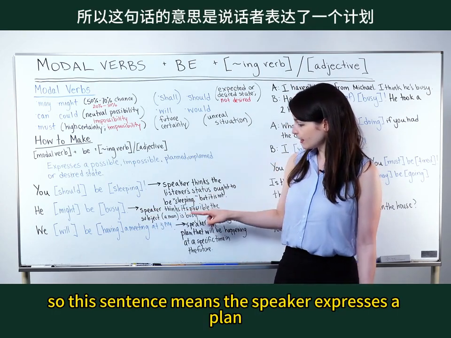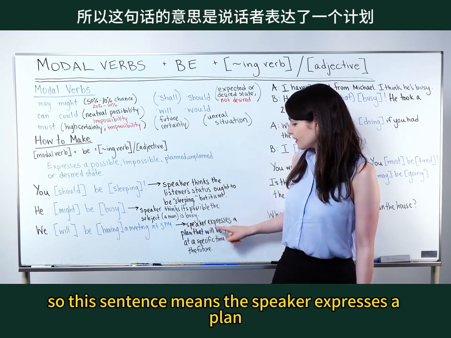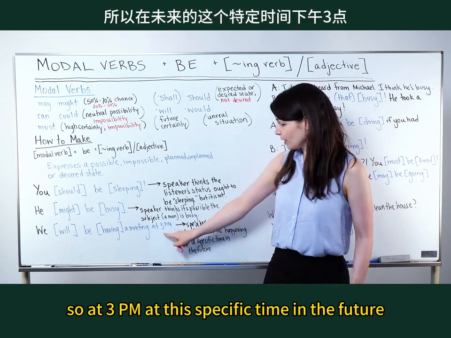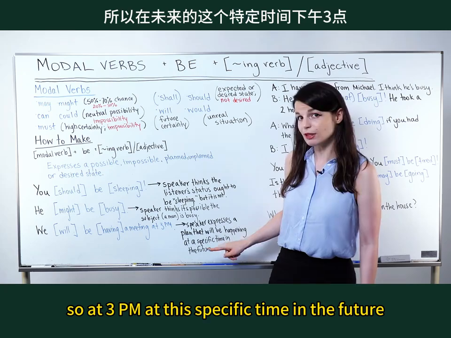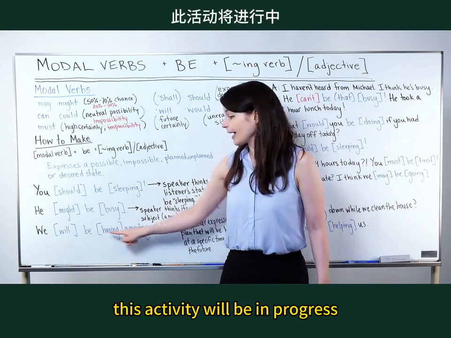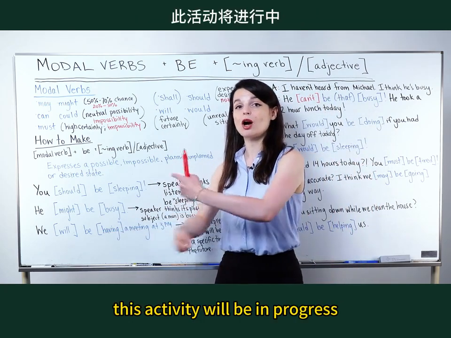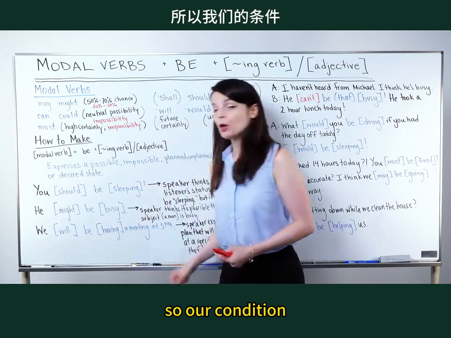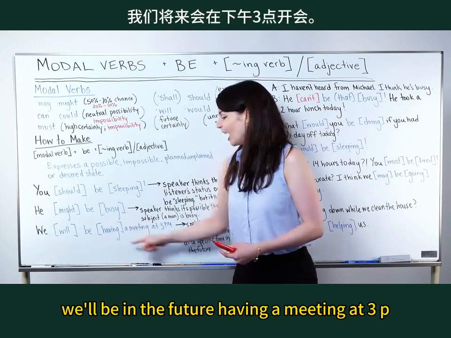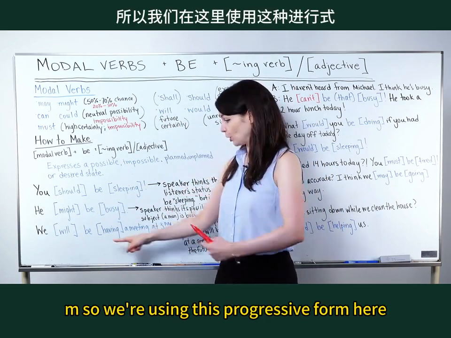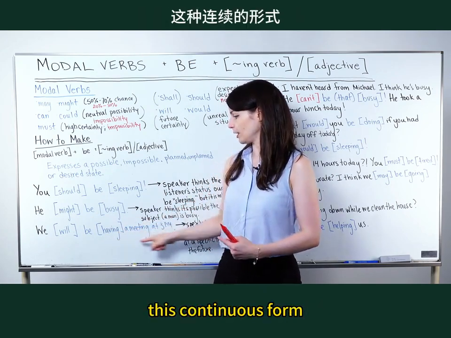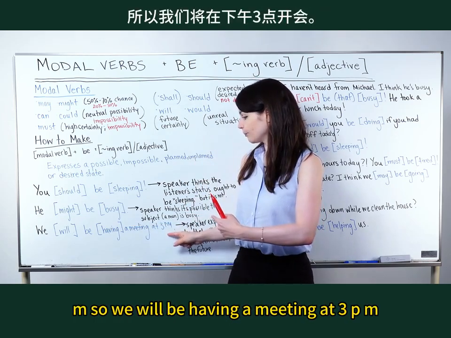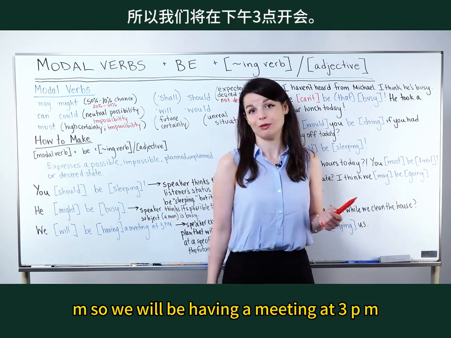So this sentence means the speaker expresses a plan that will be happening. So at 3 p.m., at this specific time in the future, this activity will be in progress. We will be having a meeting. So our condition will be, in the future, having a meeting at 3 p.m. So we're using this progressive form here, this continuous form, to show our status at 3 p.m. So we will be having a meeting at 3 p.m.